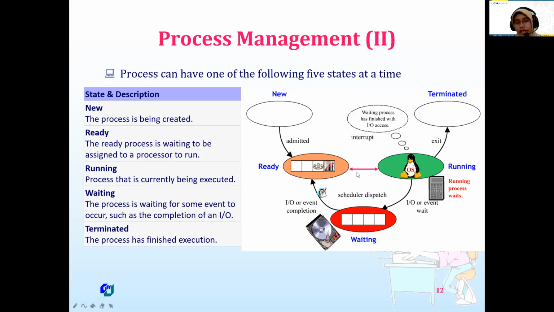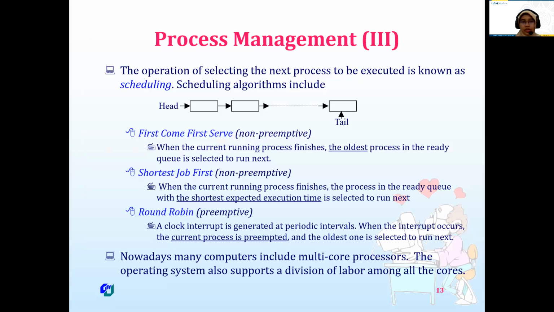So the operating system makes a schedule. The process is divided into small parts, and then they are run one by one in the processor, depending on the schedule, which is created by the operating system. This is process management. There are some scheduling algorithms related to multitasking, like first come first serve, shortest job first, and round robin. I just mentioned the types of scheduling, but you will study them in more detail in the operating system course.